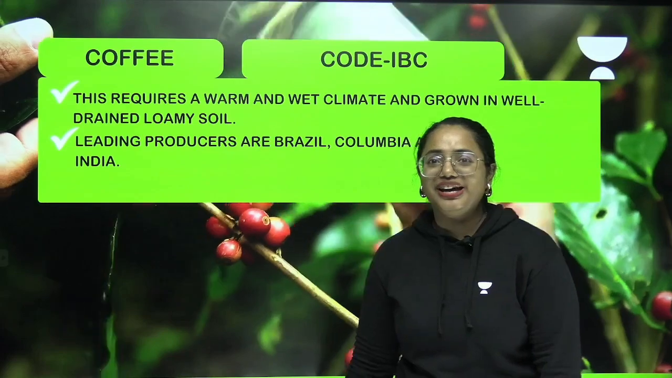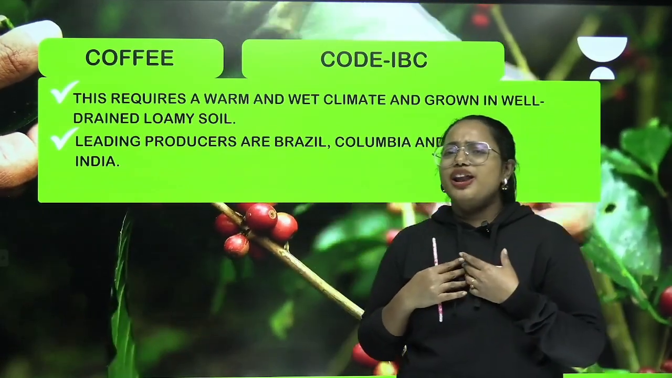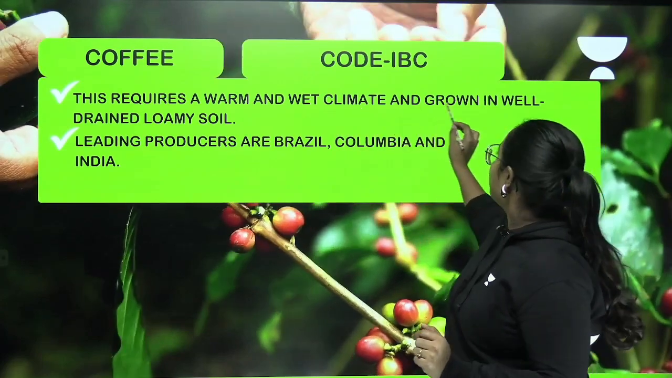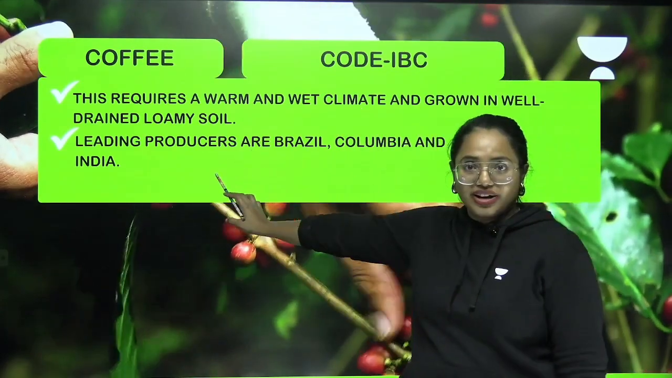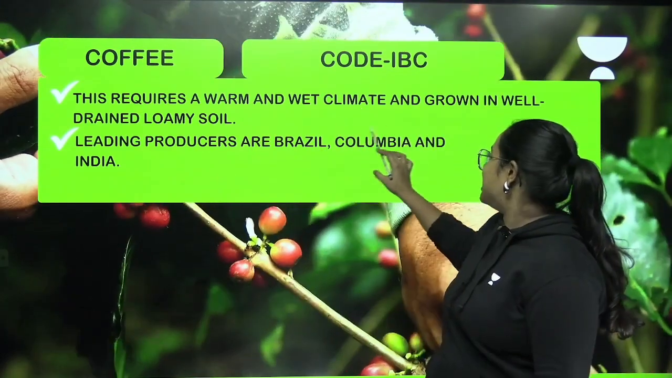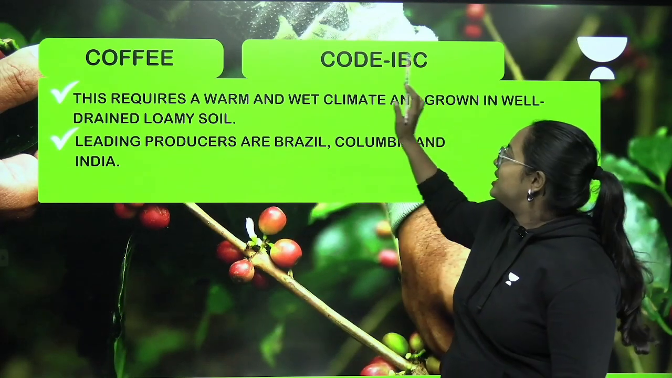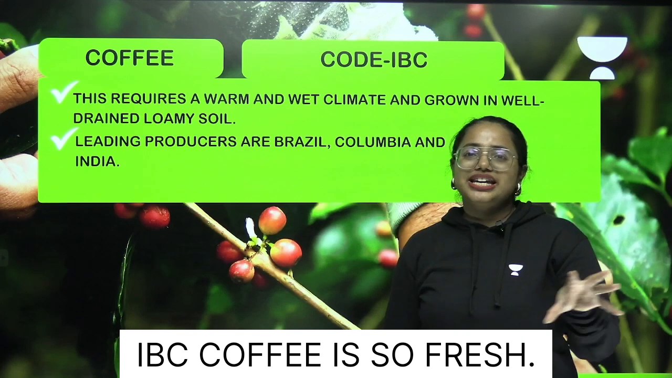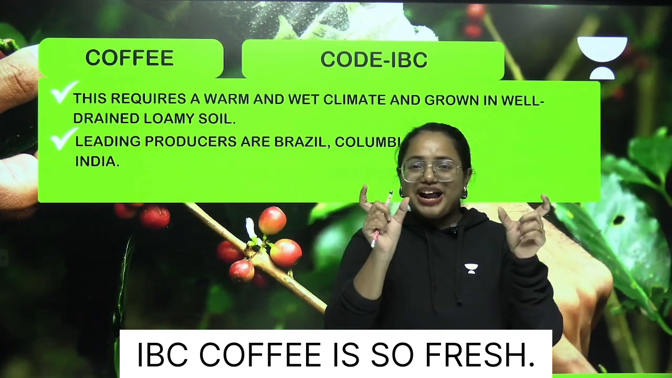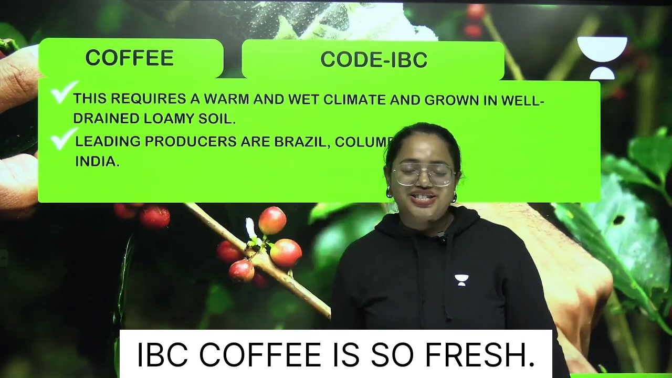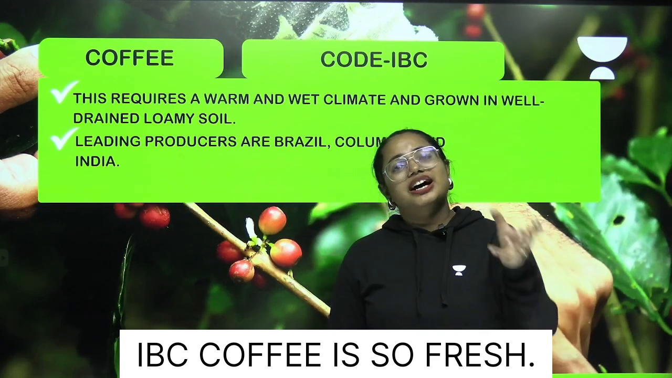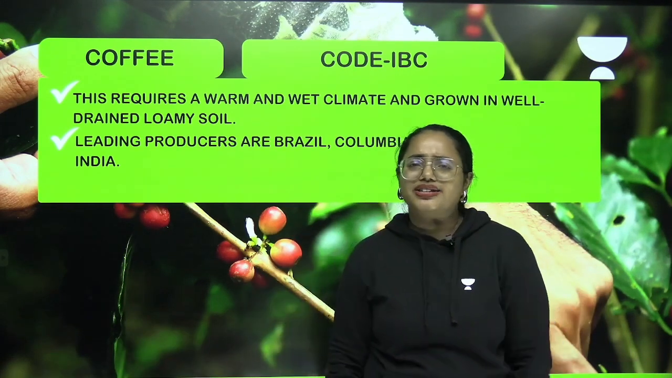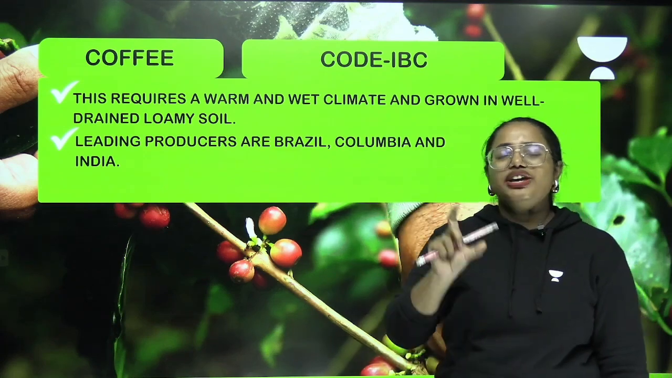Coffee, my favorite. I hope there are a lot of coffee lovers here, right? Yes. So this requires a warm and wet climate and is grown in well-drained loamy soil. And leading producers are Brazil, Colombia and India. IBC. So IBC and coffee. Very, very simple one. IBC coffee is so fresh. The brand name is IBC. That is how I just imagined here. So IBC is nothing but a brand of coffee. This is just an imagination, just to make sure that you're remembering the terms really well. So IBC coffee is really fresh.